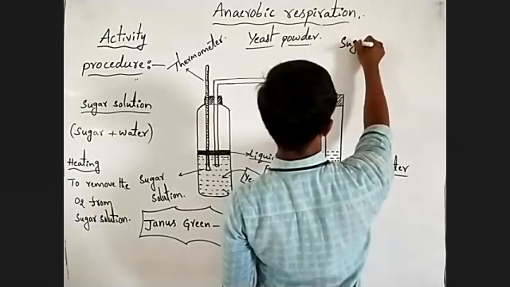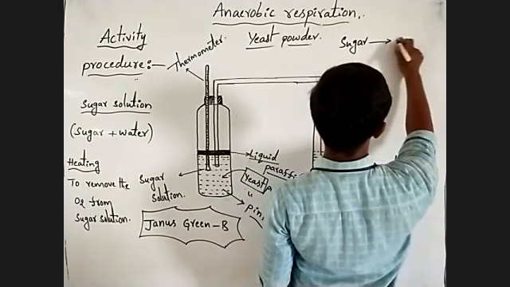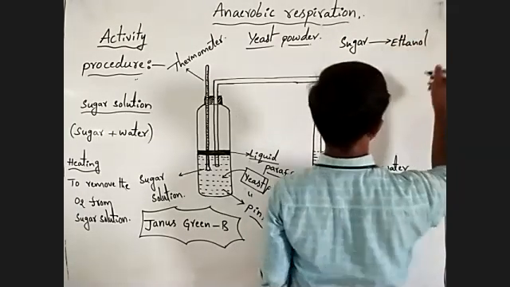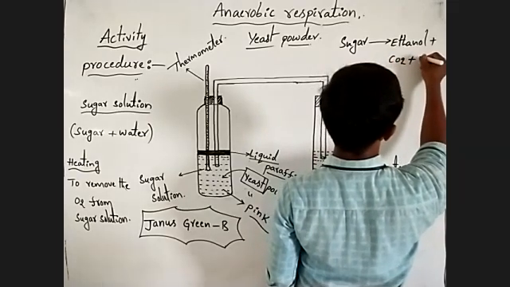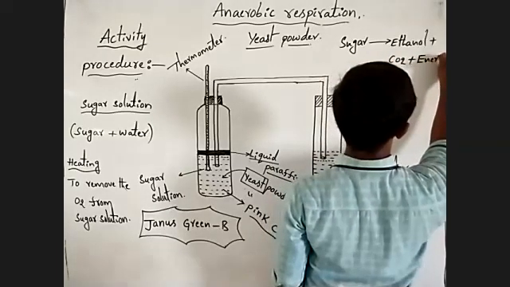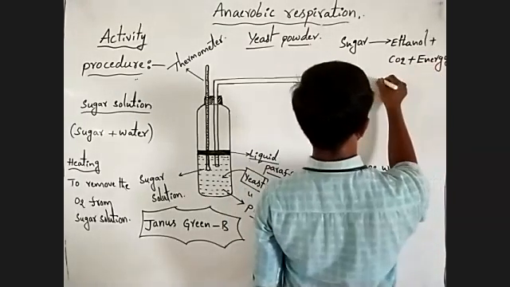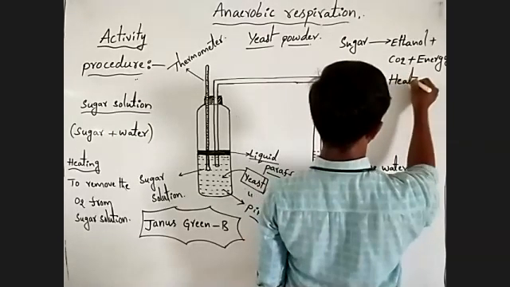Sugar molecules or sugars are converted into the alcohol, means ethanol, plus carbon dioxide plus energy. Here some energy is released in the form of heat.